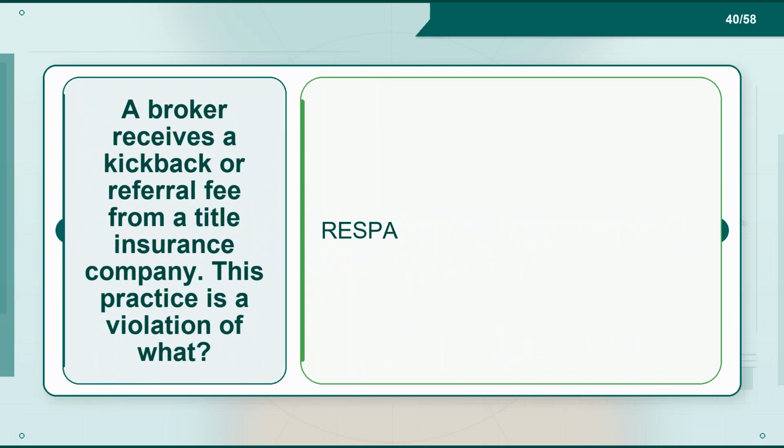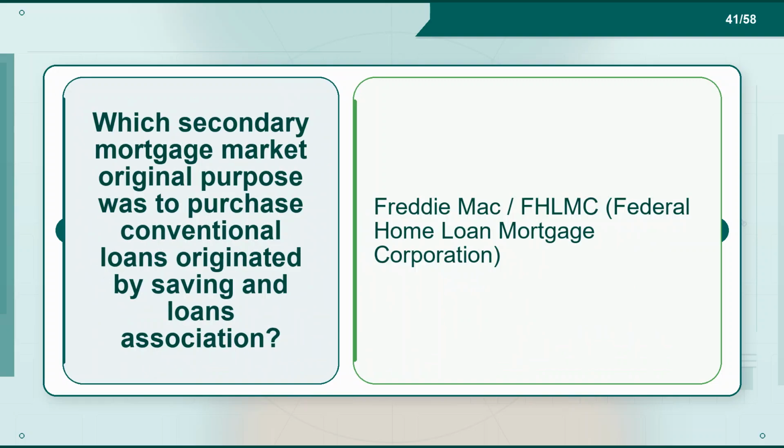Flashcard 40. Term: a broker receives a kickback or referral fee from a title insurance company. This practice is a violation of what? Definition: RESPA. Flashcard 41. Term: which secondary mortgage market's original purpose was to purchase conventional loans originated by Savings and Loan Associations? Definition: Freddie Mac / FHLMC, Federal Home Loan Mortgage Corporation.